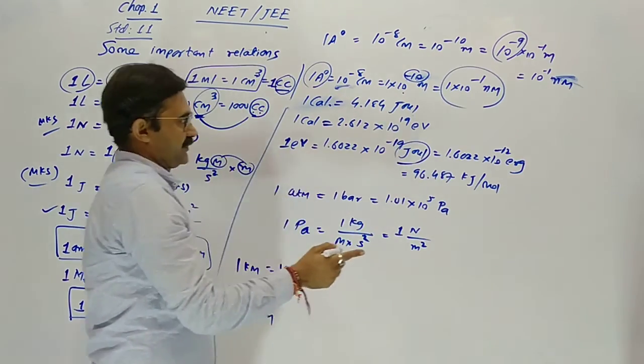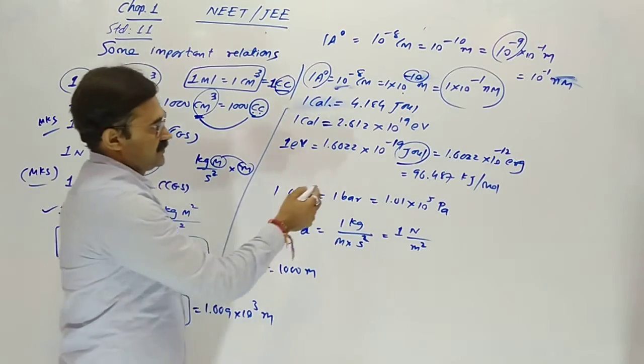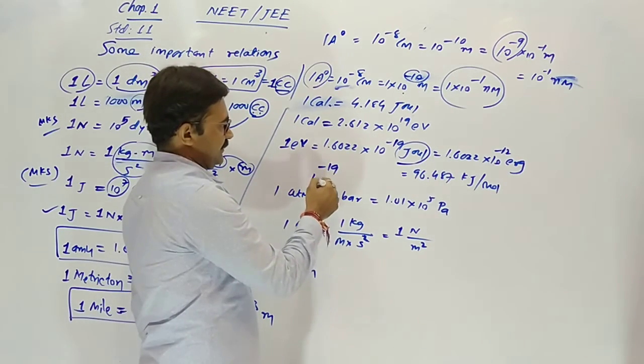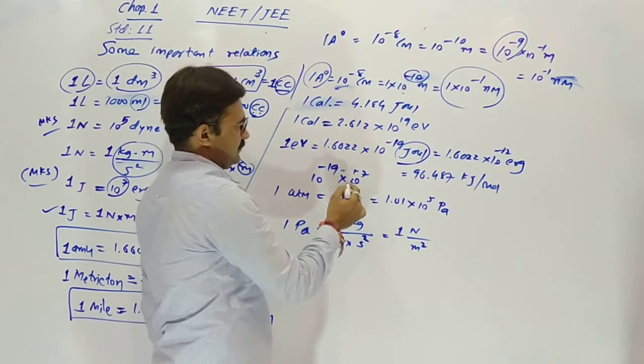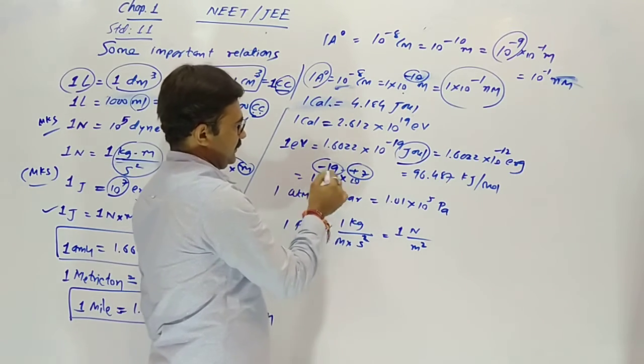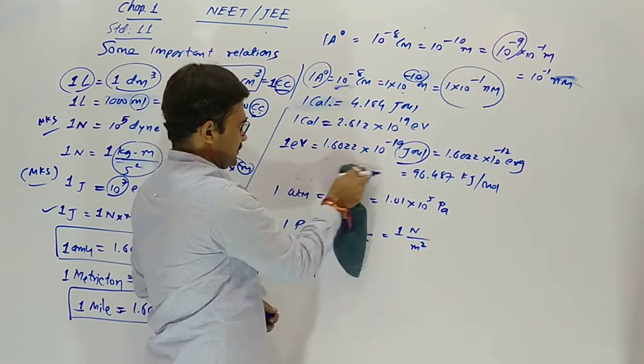Joule when we convert into erg, we multiply by 10 raised to 7. 10 raised to minus 19, here multiply by 10 raised to 7, so minus 12 in erg, yes sir.